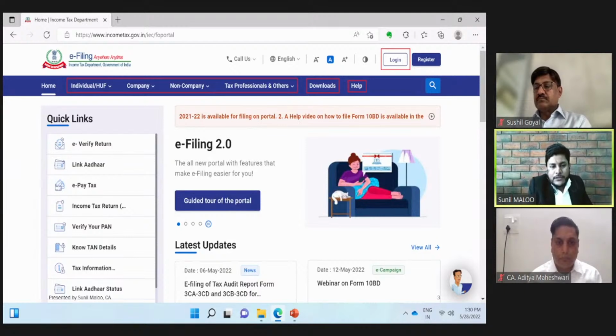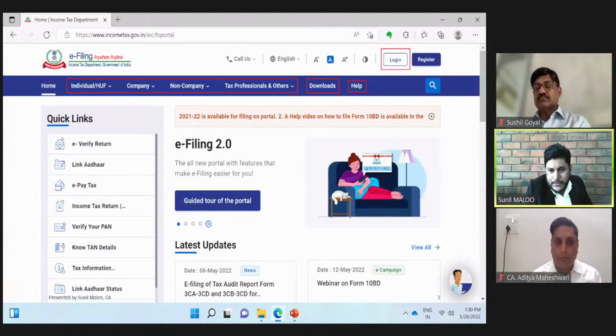So all my students, it is my humble request to visit this portal in depth. Whenever you get time, click on each and every option given there and try to learn what it contains. Because generally in articleship, we use the tax filing software and directly upload the return from that software only, without knowing the basics. And all those basics are given in this website. And this is the official website.